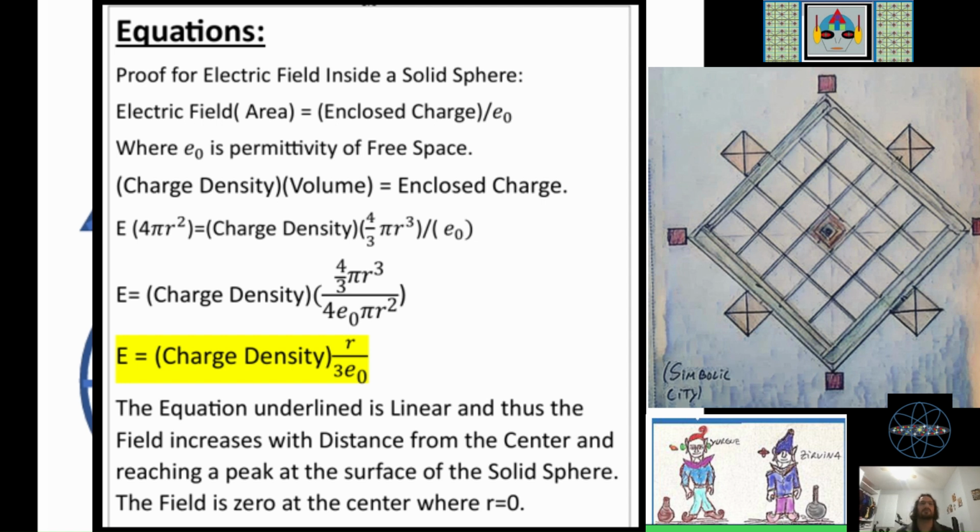So this video summarizes electric fields and forces and potentials and potential energies and how they all relate to each other.